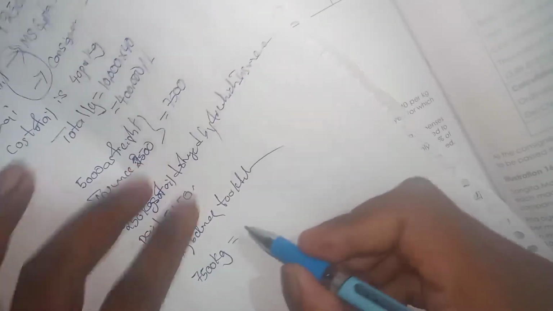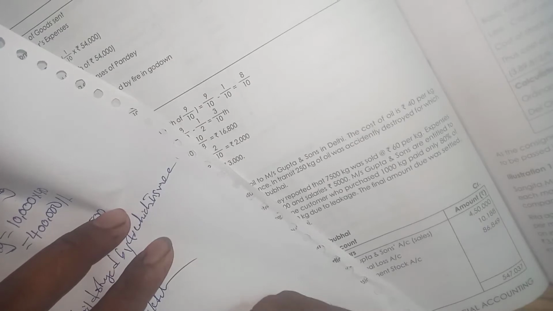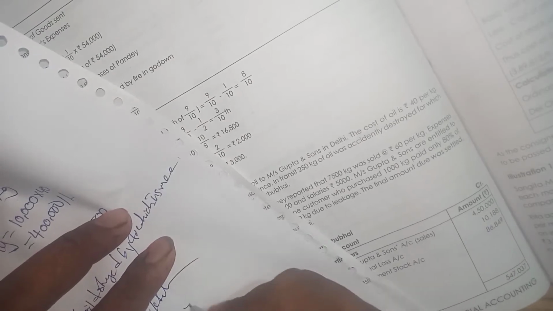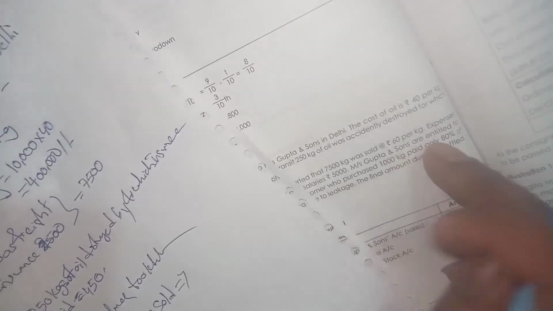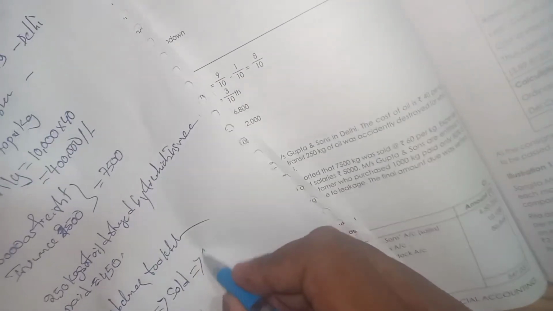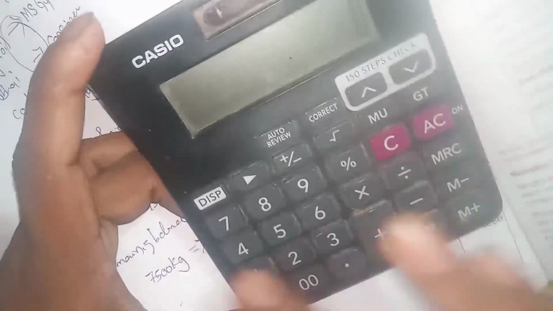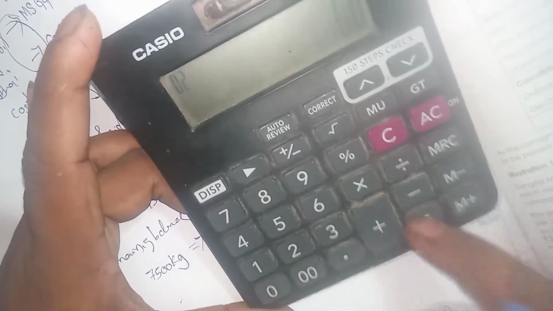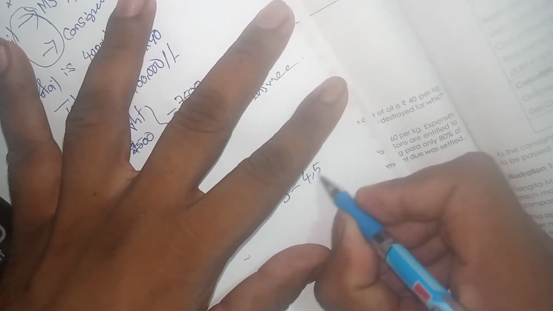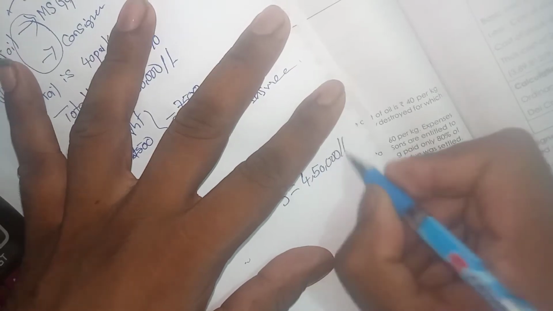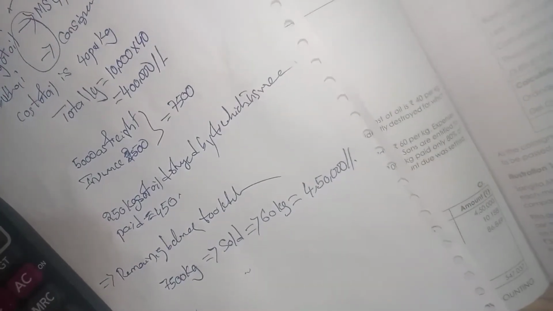He sold the 7,500 kgs at the rate of rupees 60 per kg. So total amount is 7,500 into 60, that is 4,50,000. This is the total sale amount.